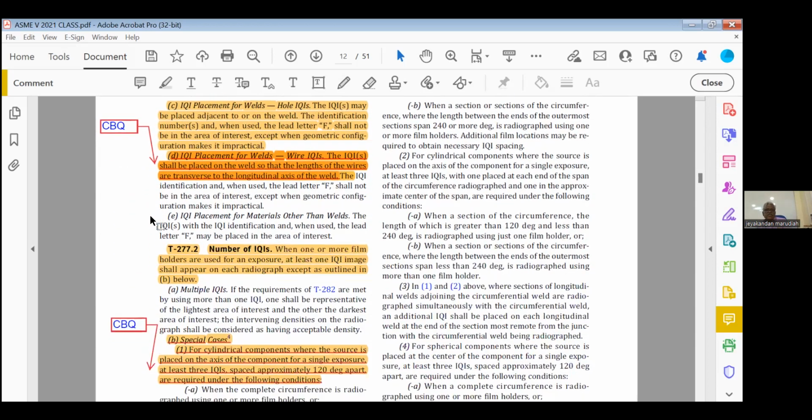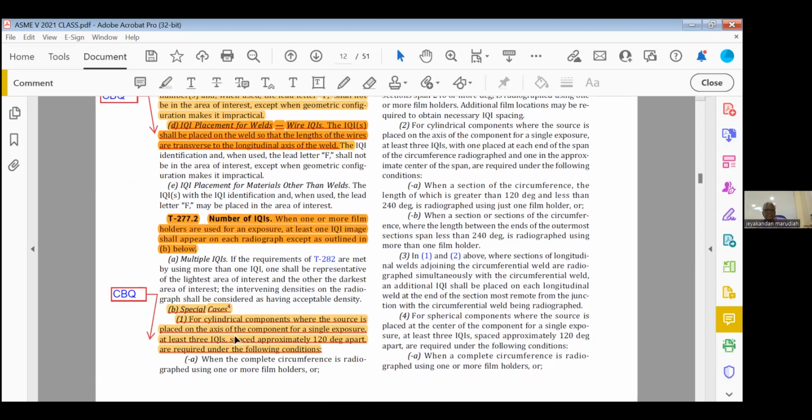The number of IQIs, highlight this one. When one or more film holders are used for an exposure, at least one IQI image shall appear on each radiograph except as outlined in B. B, special cases for cylindrical component where the source is placed on the axis of the component for a single exposure: at least 3 IQIs spaced approximately 120 degrees are required under the following conditions. So 3, 120 degrees. That is a closed book question.